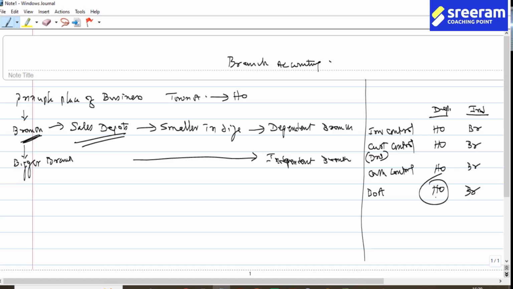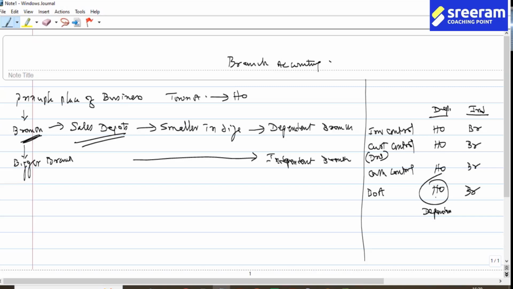Now, coming to this particular aspect, books of account will be maintained by head office. So head office is located in a different location. How will branch transactions be recorded by head office? It is not a difficult task. At the branch, you have some staff who will gather information and send it to head office, and head office will record the transaction. There is absolutely no problem for the head office to record branch transactions in their books of accounts. So such things are dependent branches.